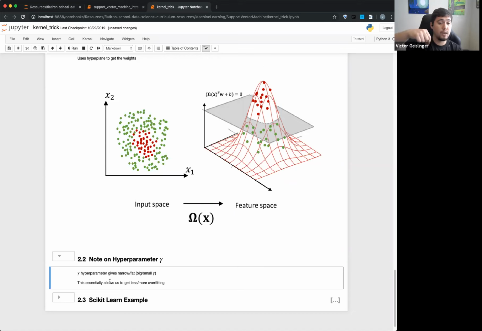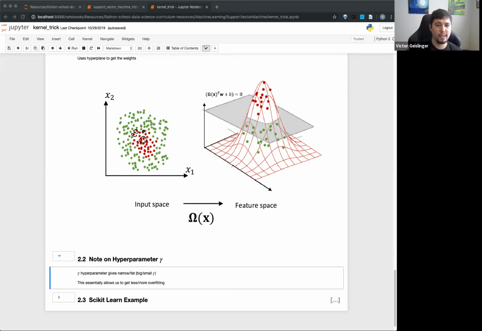And so you're going to tend to overfit in that case, because essentially you're going to make these little tiny peaks. A small gamma might look like what we see in this picture here, where the separation is going to look like this. But if we had a very large gamma, an extreme gamma, you might see these boundaries right here, because you're pulling up on each part extremely, so you'll see these boundaries be a lot smaller.